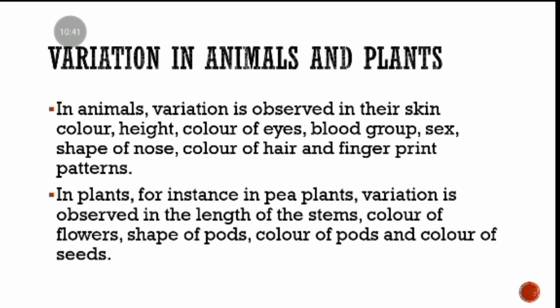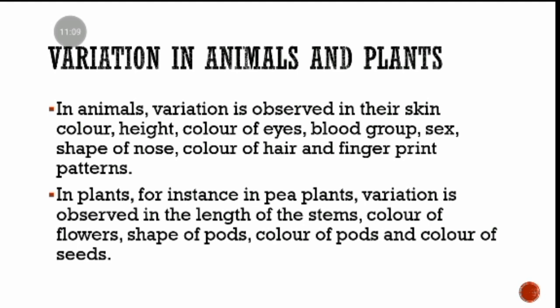Okay, so in animals, variations are observed in skin color, height, color of eyes, and blood group. We also have sex, whether someone is male or female. That is a variation.